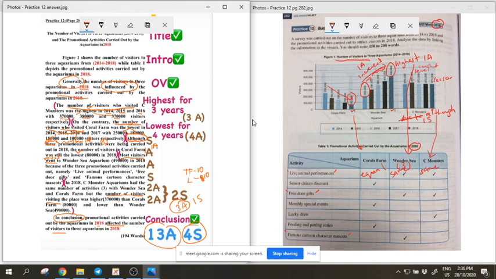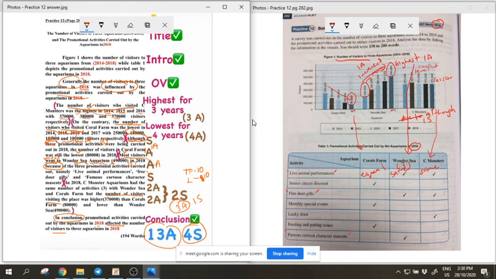Okay. All right. Then coming to here, most visitors went to or visited Wonder Sea Aquarium in 2018. Okay, most, a trend word here, so analysis here. In 2018 because of 3 promotional activities. Okay, so because is the S here lah. But he's only stating because of 3 promotional activities. If you want another A, then because of the same number of promotional activities, 3, then you get another A here. So 2 A's, 1 S.